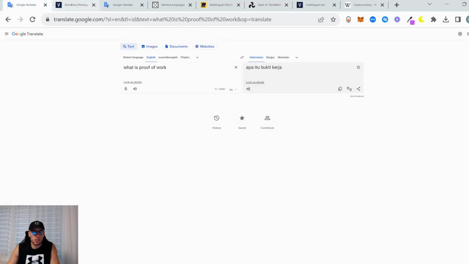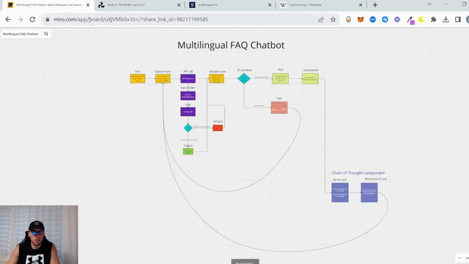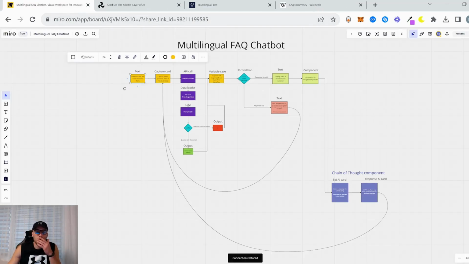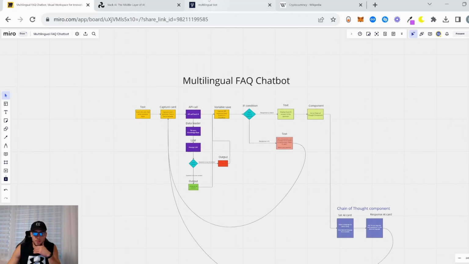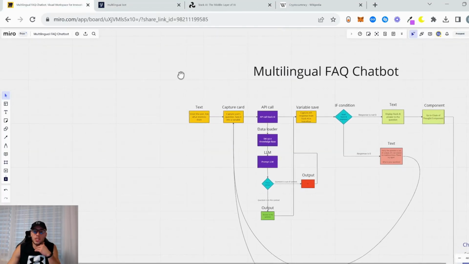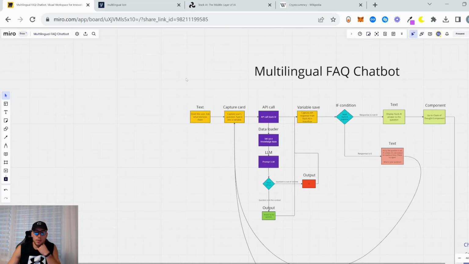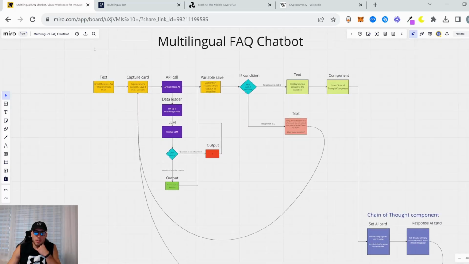We can close this one. So I've also built a diagram for this chatbot, for you to easily understand and to explain it step by step. It's called Miro. It's a good tool.